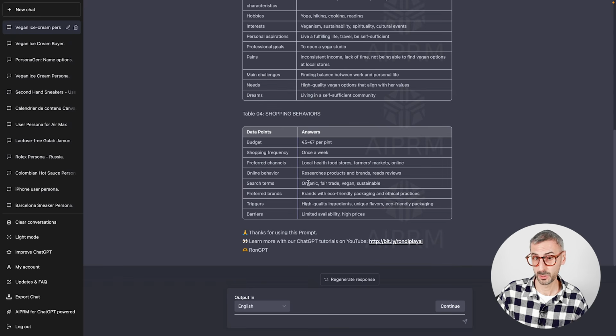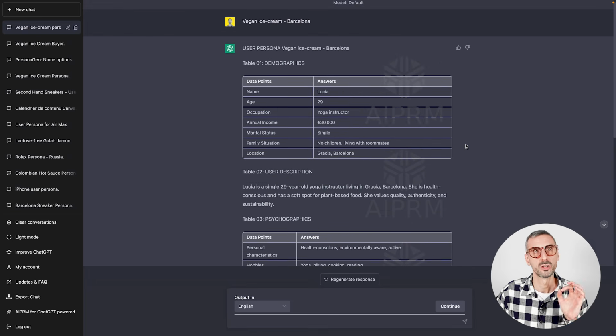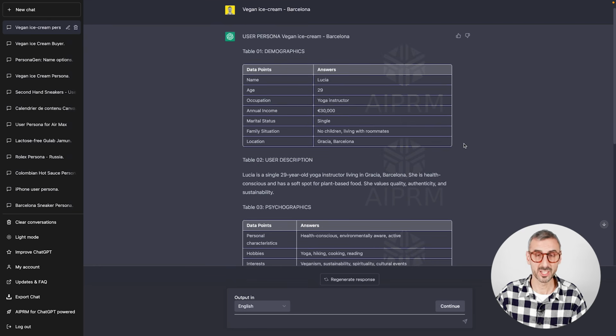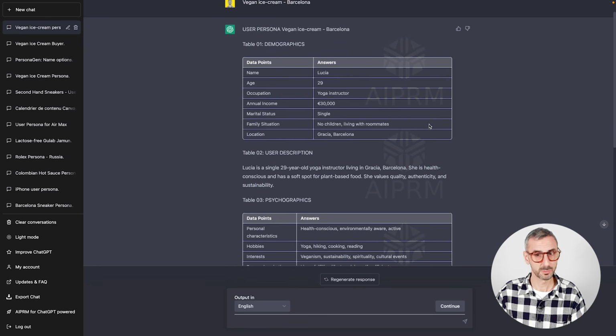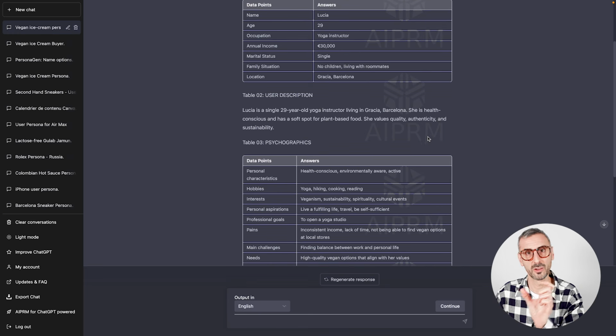She researches the product and brand. She reads reviews. The search terms that she uses: organic, fair trade, vegan, sustainable. Preferred brands: brands with eco-friendly packaging and ethical practices. The triggers, the stuff that makes her buy the products: high quality ingredients, unique flavors, or eco-friendly packaging. And some barriers she might have, like limited availability or the high prices. So all of that information I was able to generate with the help of my friend ChatGPT here by simply prompting a product that I sell and a location, a market.